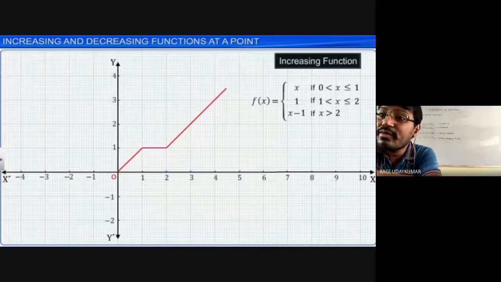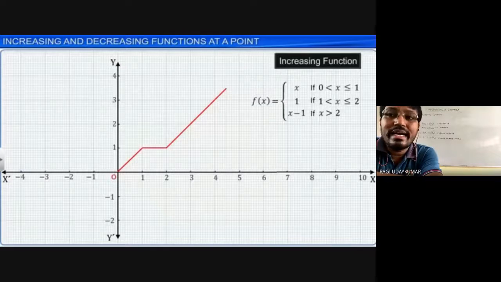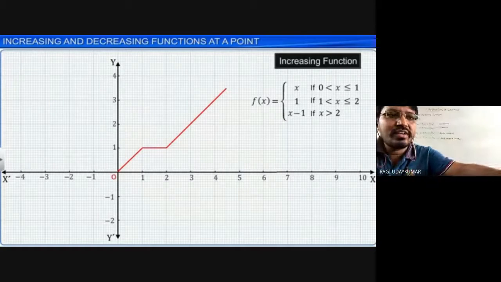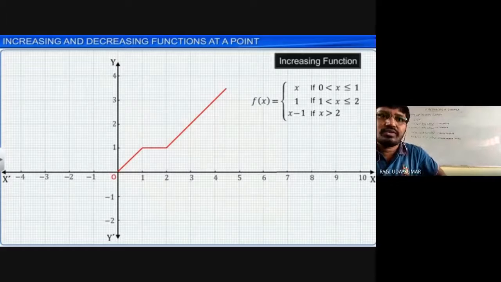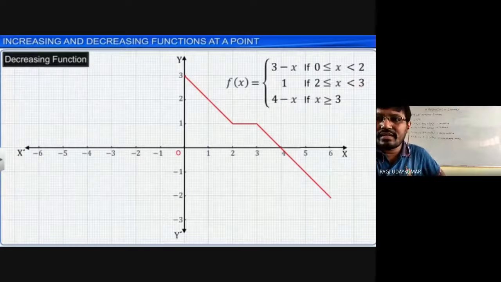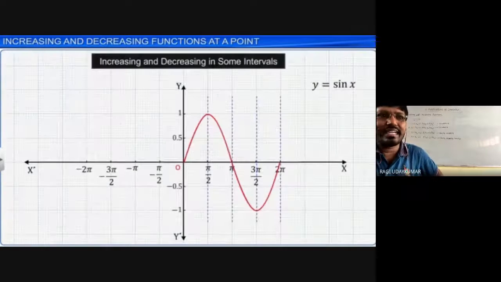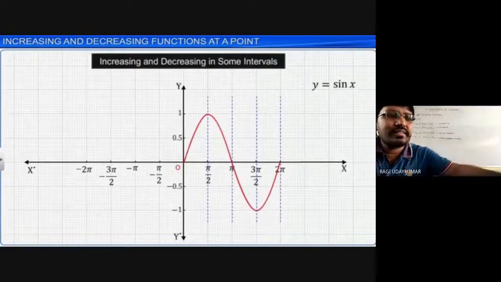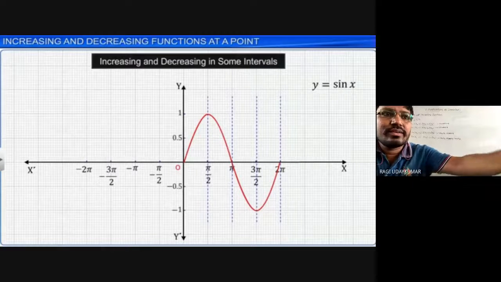In the interval 1 to 2, it is neither increasing nor decreasing, because you are getting equal values. If you are getting equal values, it is a constant function in that interval, 1 to 2. So it is neither increasing in that interval. More than 2, if you take, it is an increasing function. The same way, this function is strictly increasing. This function is about the decreasing function. These are some intervals given here.